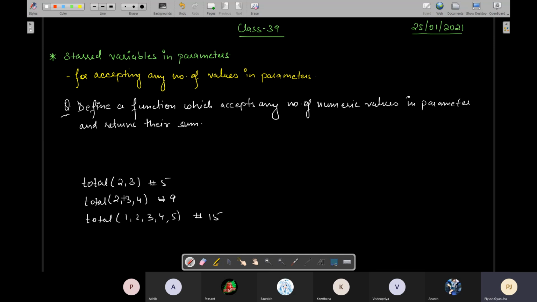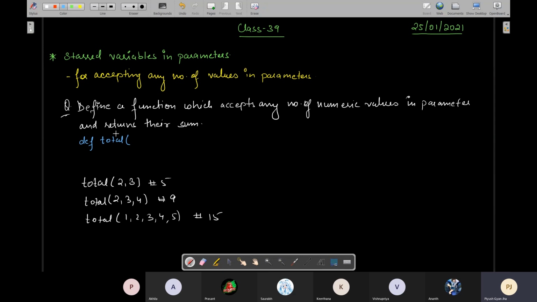That the function should be able to accept any number of values that you pass as arguments to the parameters. Okay, so उस case में we have to define such a function. So we'll see how to do it. Okay, so let us see. We'll write def total, or if you do not know how many values are to be passed or collected exactly, then in the parameter you will write starred variables.